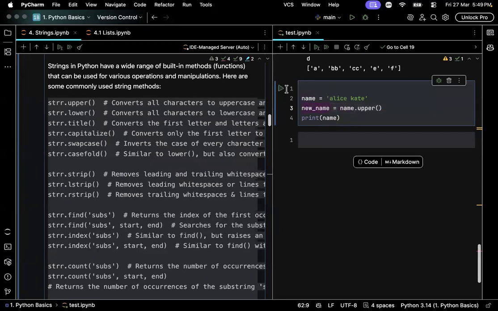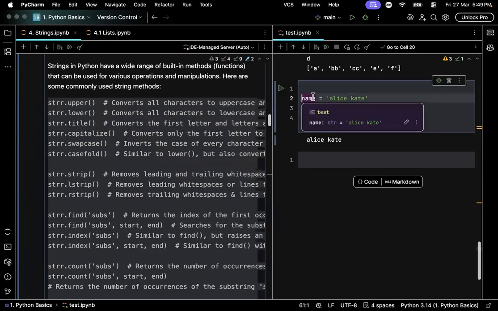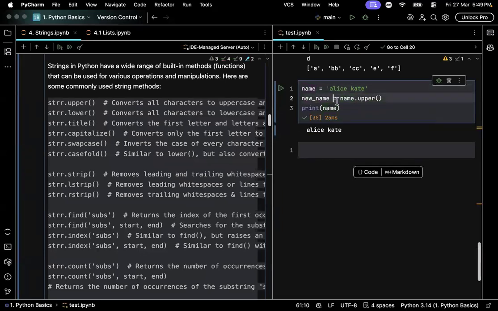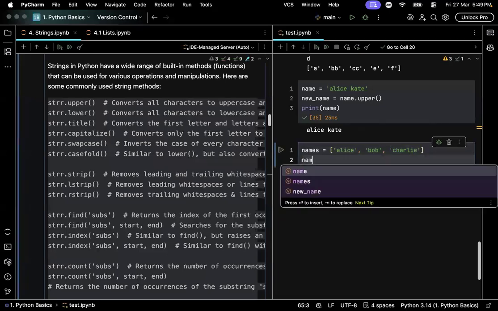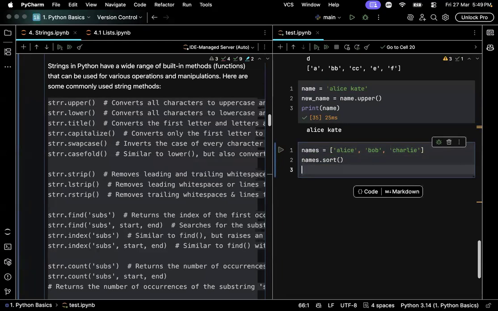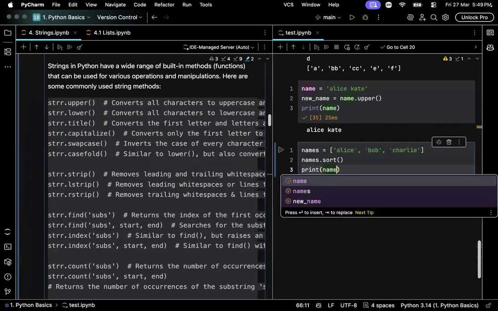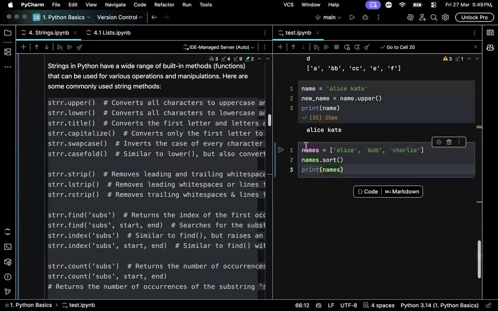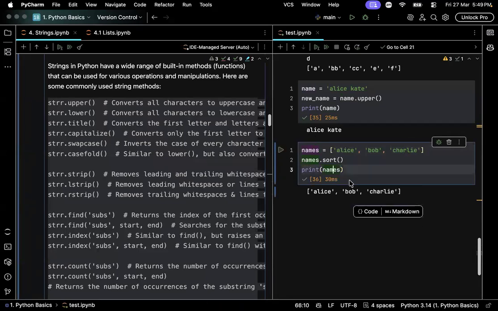I am stressing this because in lists there are multiple types of methods. In lists there is a method that will directly affect the data. For example, here is names: Warm, Charlie. Names dot sort. Here I am just asking Python to sort the names. And let me try to print the names. See? They are already sorted, right?